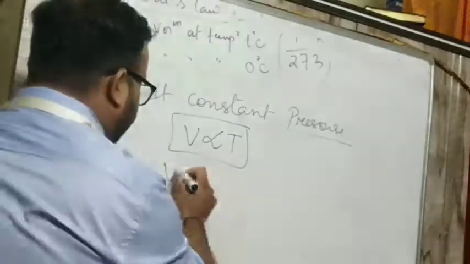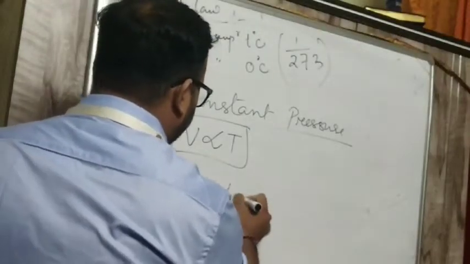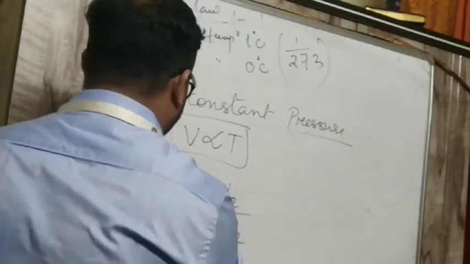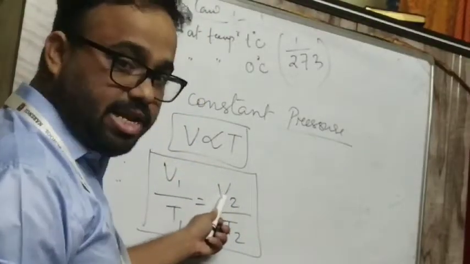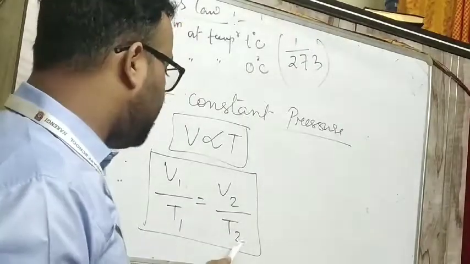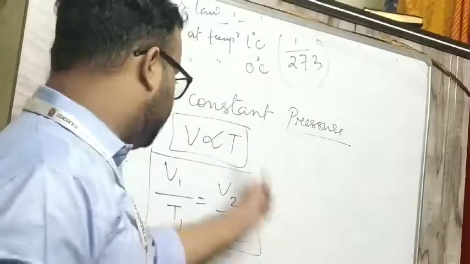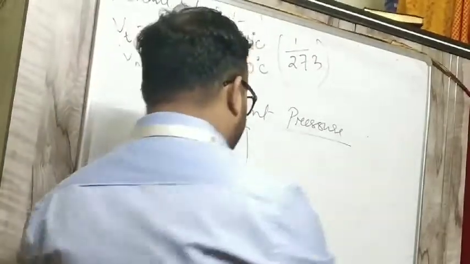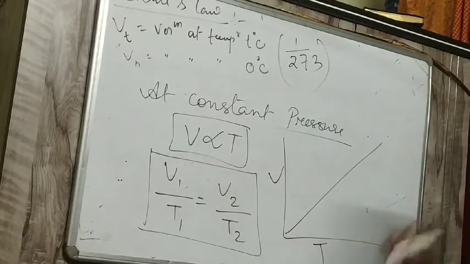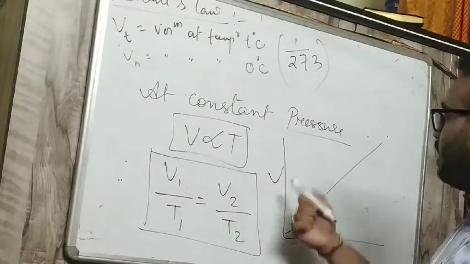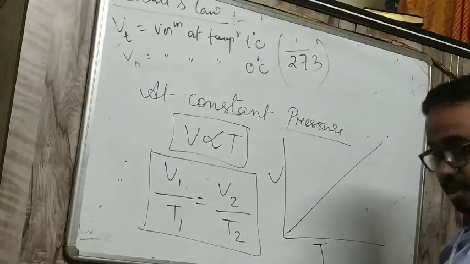Mathematically, V1 by T1 is equal to V2 by T2. V1 is the initial volume, V2 the final volume, T1 the initial temperature, T2 the final temperature. This is the formula of Charles' law. If I plot a graph of V versus T, I will get a straight line.